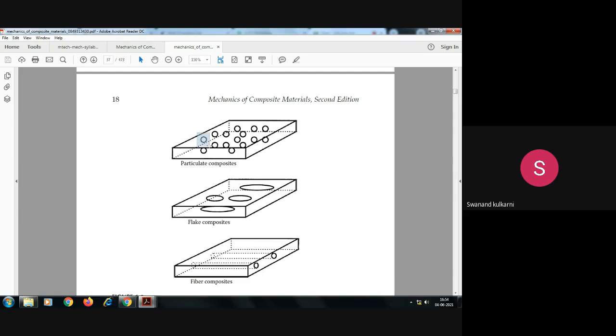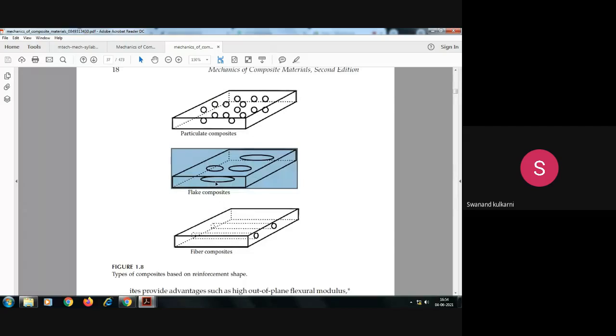So these small particles, which you can observe present inside the matrix, make that particular composite considered to be a particulate composite. Is it okay? We have taken the example that if ceramic is added inside the matrix, then that becomes a particulate ceramic reinforced metal matrix composite.